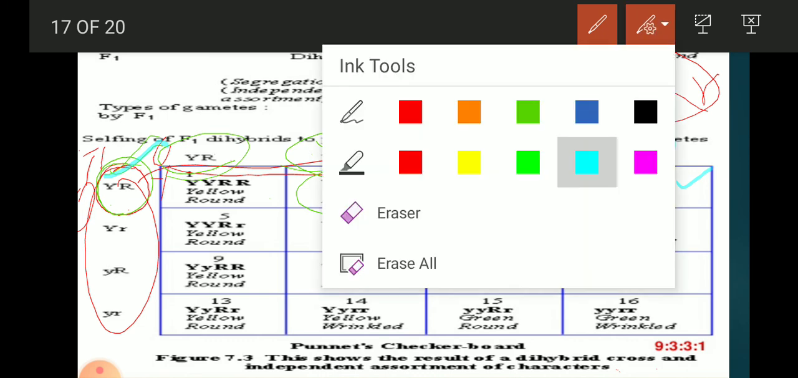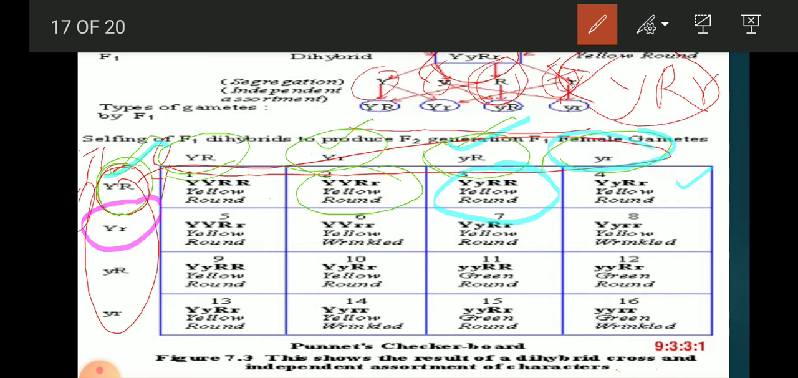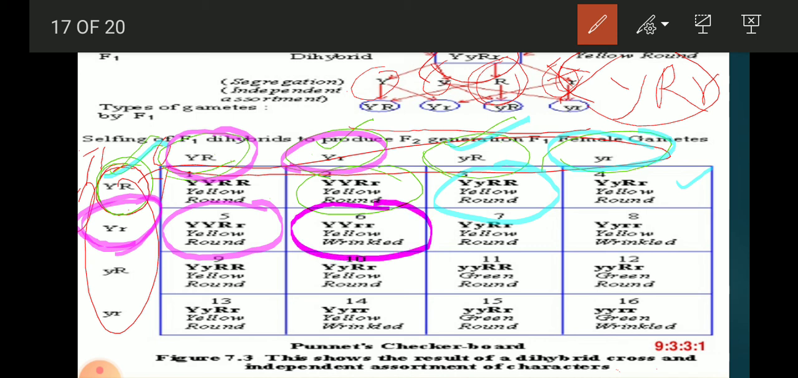So next we will just take this one, capital Y small r, so it will multiply with capital Y capital R. So we write capital Y and capital R small r here. Then we multiply capital Y small r with capital Y small r here, so we'll get capital Y small r. Then capital Y with this one, capital Y small y and capital R small r, we write here capital Y and small r.